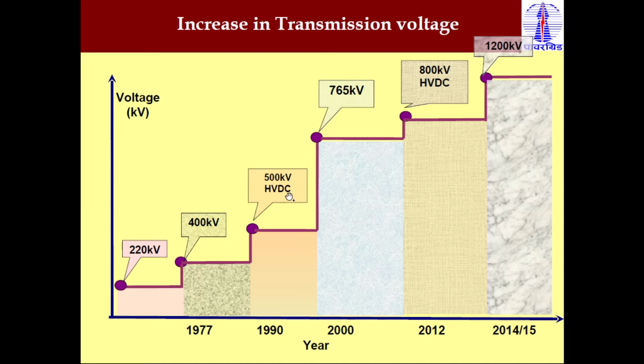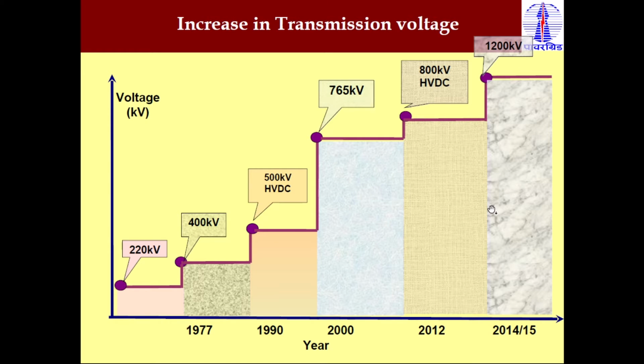Then the 500 kV HVDC system was possible in 1990. Then 765 kV HVAC became possible. Then in 2012, 800 kV HVDC was also possible. Nowadays we can also use 1200 kV HVAC lines. Clear? So the maximum capacity of the HVDC system as of now in India is 800 kV. In HVAC lines we have a maximum capacity of 1200 kV.